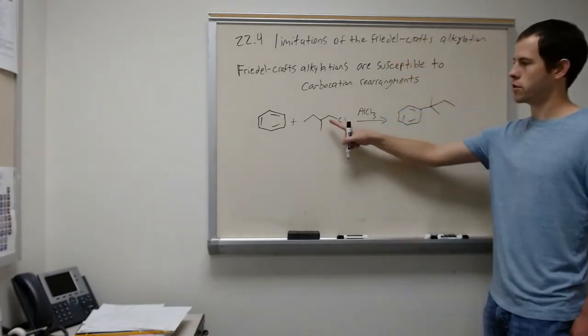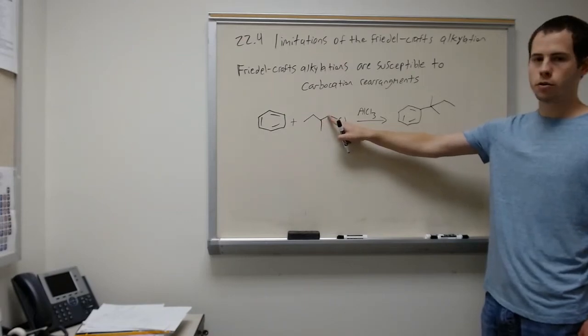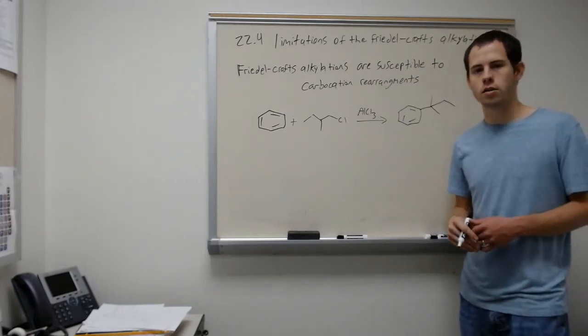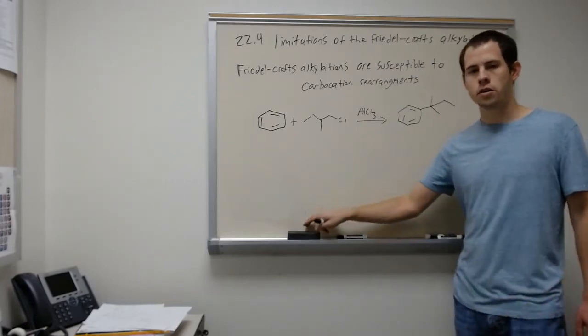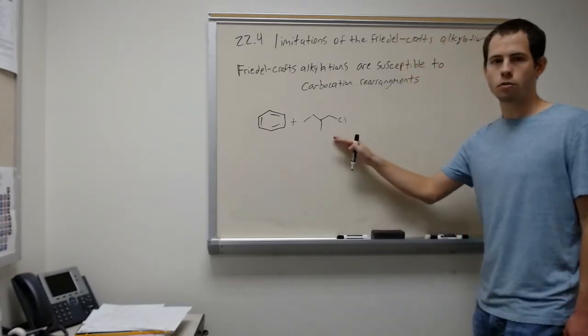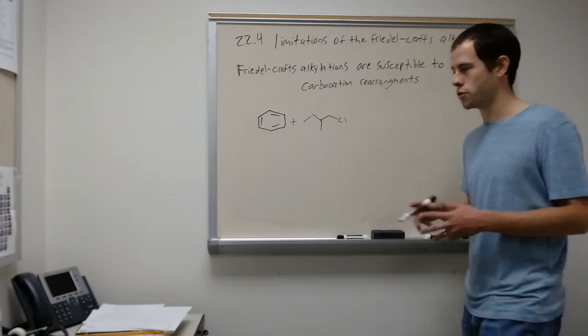where we've added to this central carbon here. And so coming off of that carbon, we have 2 methyl groups and then an ethyl group. And so this would be our major product. And so let's run through the mechanism for this reaction. We take our alkyl chloride and we throw in aluminum trichloride. We have the same coordination step we had earlier.